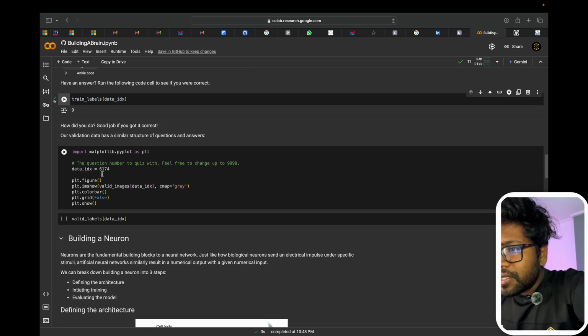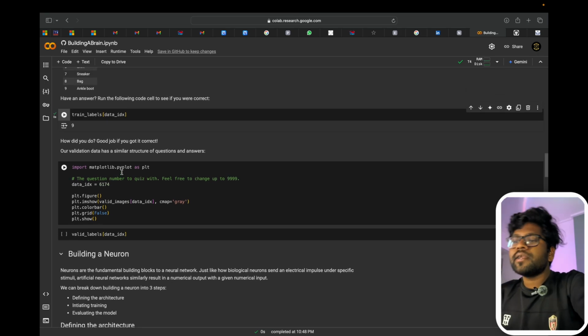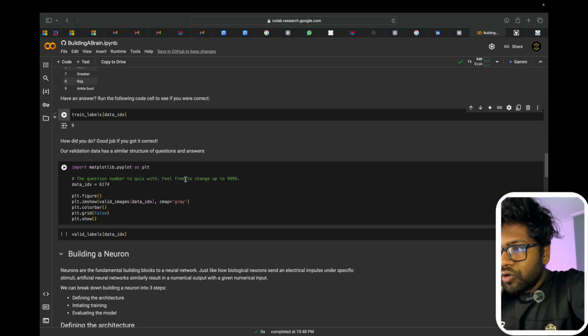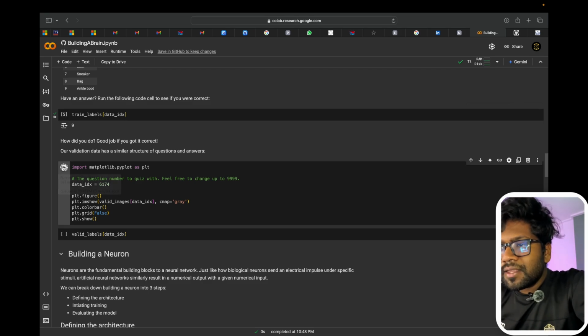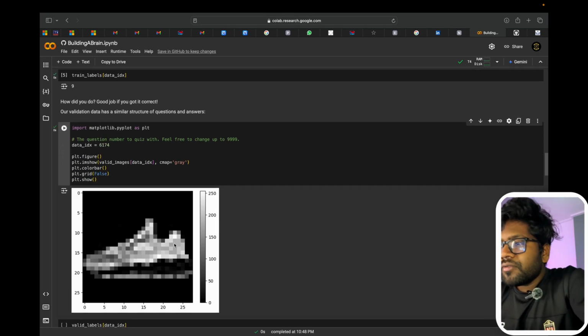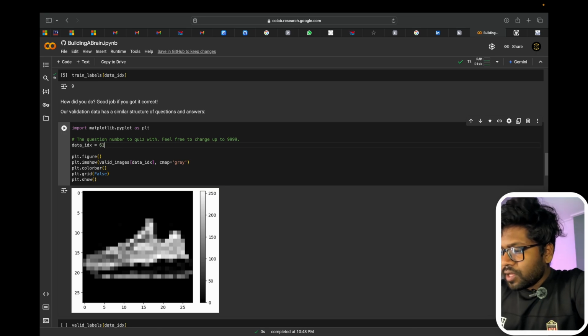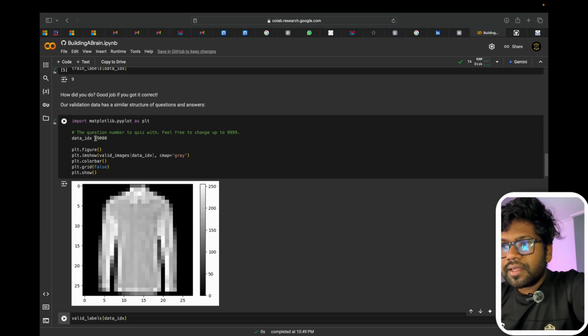This is question number 2 of the quiz, feel free to change up to 999. The dataset which we have imported has 9999 images, so we can choose any of them. By default the image is 6174. Let's see what its image is. So we are loading the image. Yeah, it's a shoe. Let's check another image. We got 999 images, so we'll check another. We'll go with 9001. Yeah, it's a shirt.